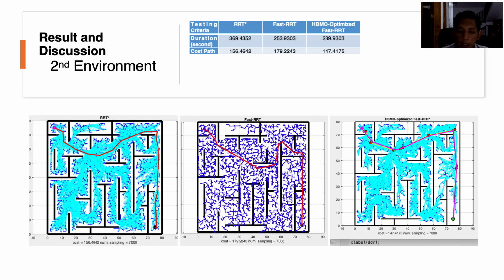According to the required sampling time, RRT star requires 6,430 times of sampling to get the initial path. Fast RRT needs 5,463 times, and the proposed method requires 5,346 times to get the initial path before the path optimization is conducted.